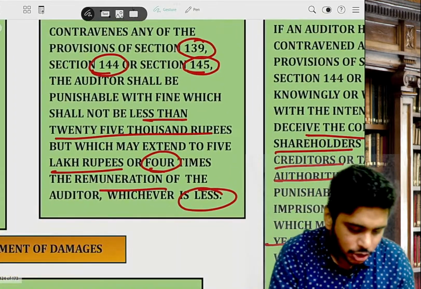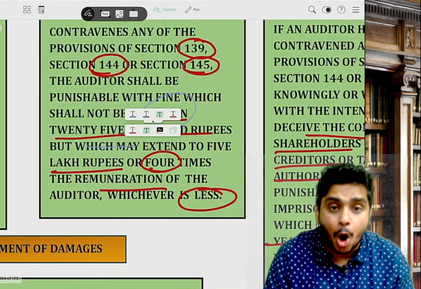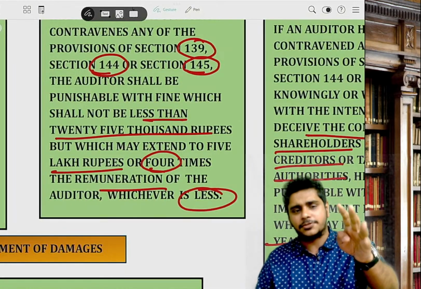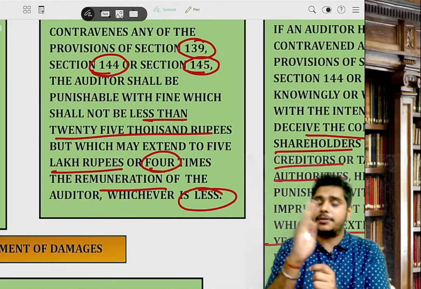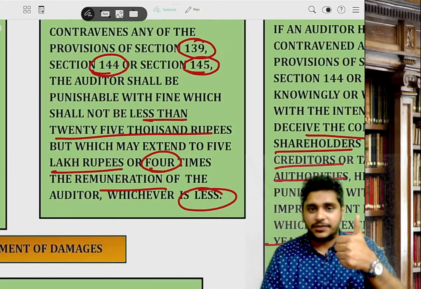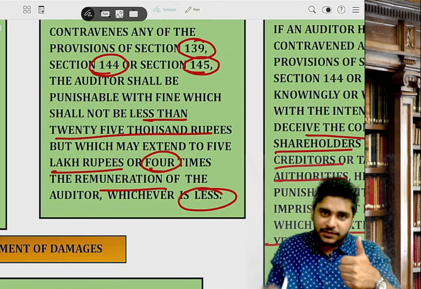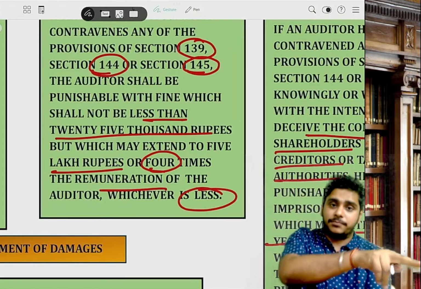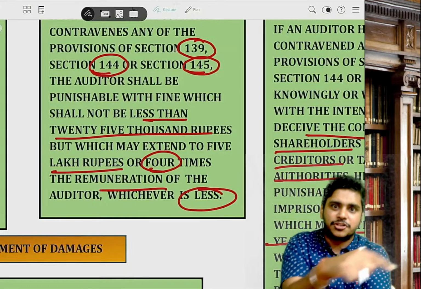Same like company, 25,000 to 5 lakh rupees or 4 times the remuneration, whichever is less. That 4 times is written beside maximum. In the resignation answer, it is beside minimum, that is, the remuneration of the auditor which is less.